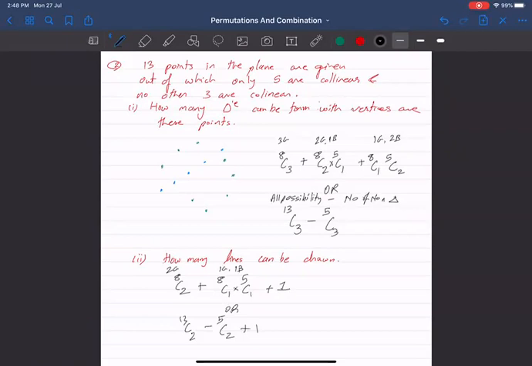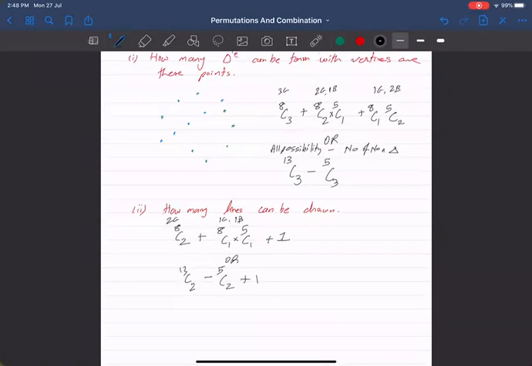Where did I minus 5C2? Here. Because you select any, these are all possibilities. All possibility, that is the number of ways of selecting two points from 13 points. So that will be all possibility. Minus, definitely this possibility will not form different lines.